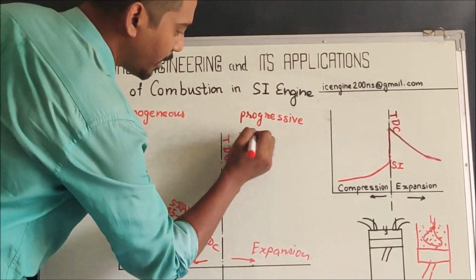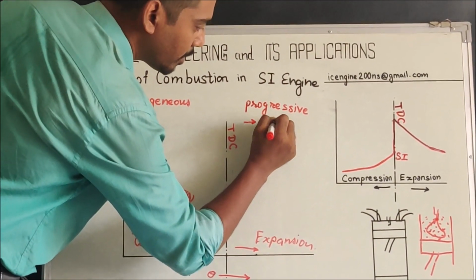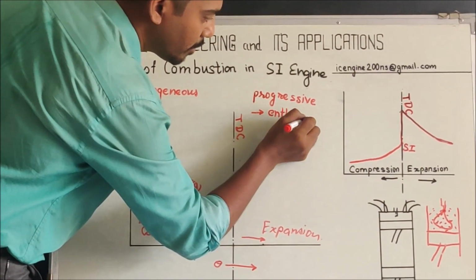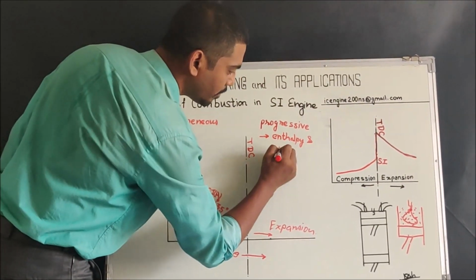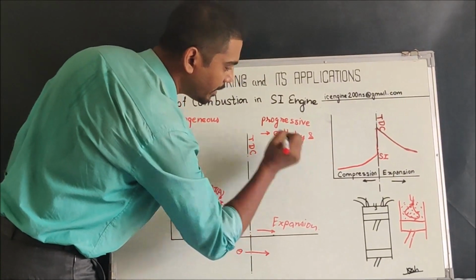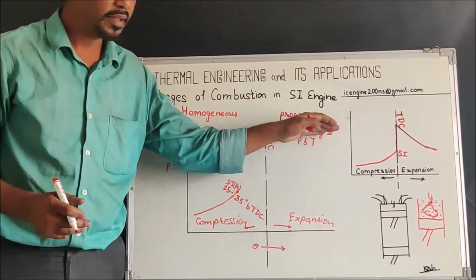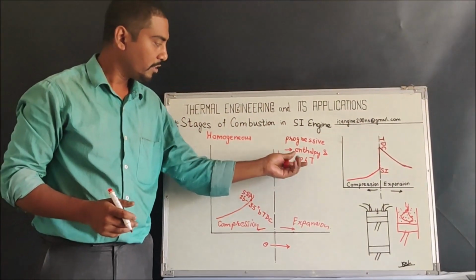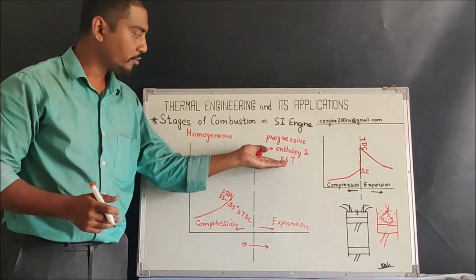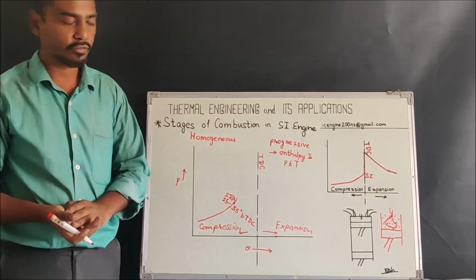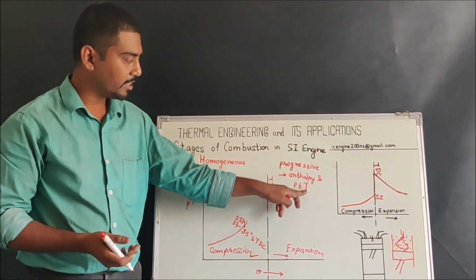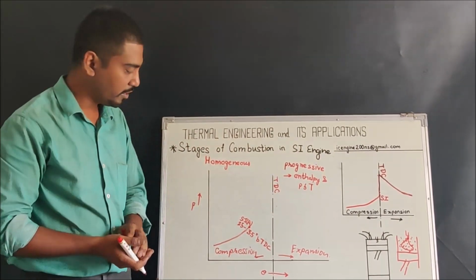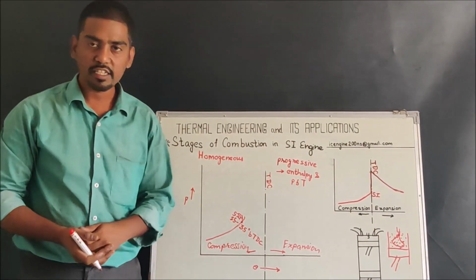The one very important point is the enthalpy of the mixture, and the pressure and temperature condition of the mixture. This needs to be higher. This needs to be reached up to the self-ignition temperature of the fuel. So till the temperature reaches the self-ignition temperature of the fuel, the formation of the nucleus will not take